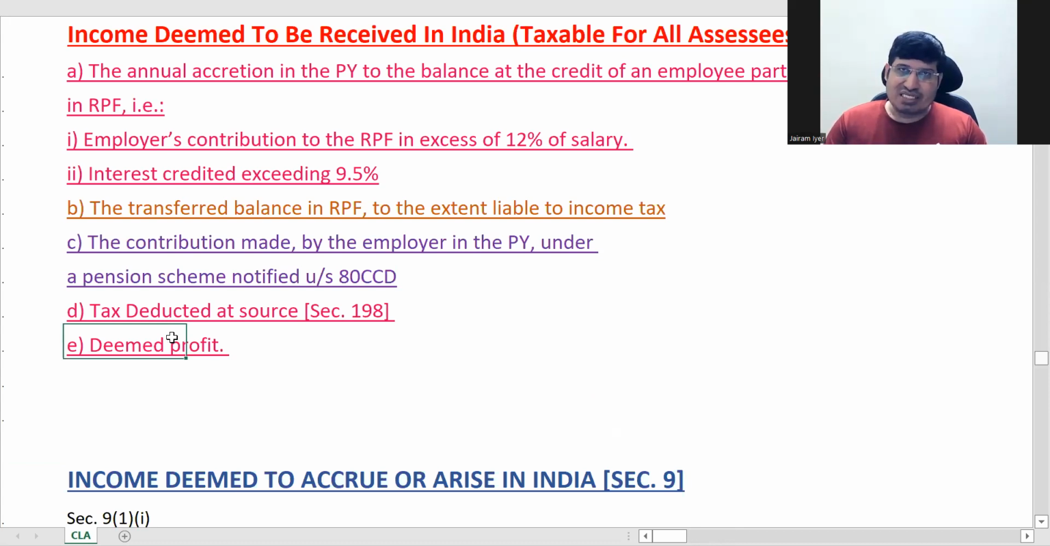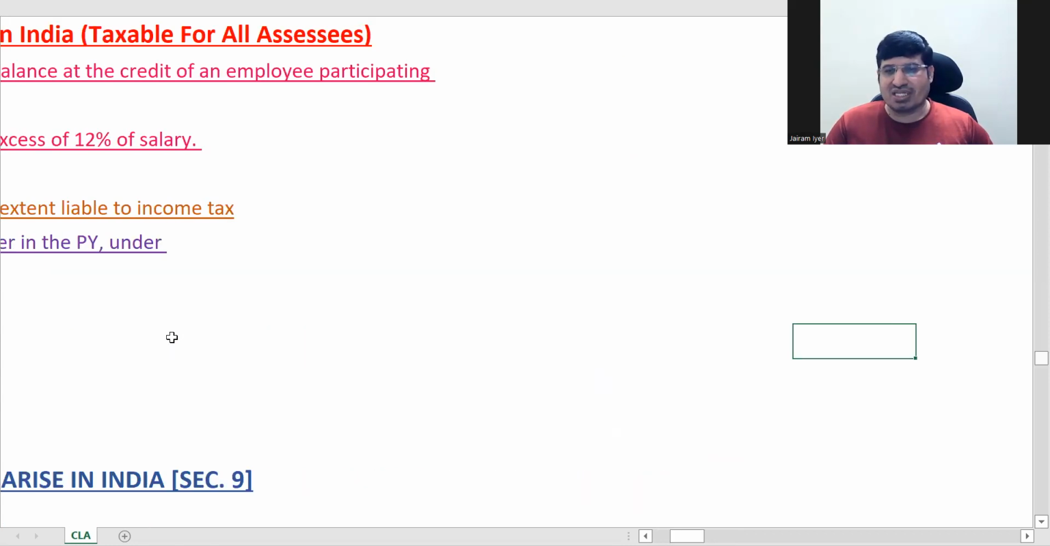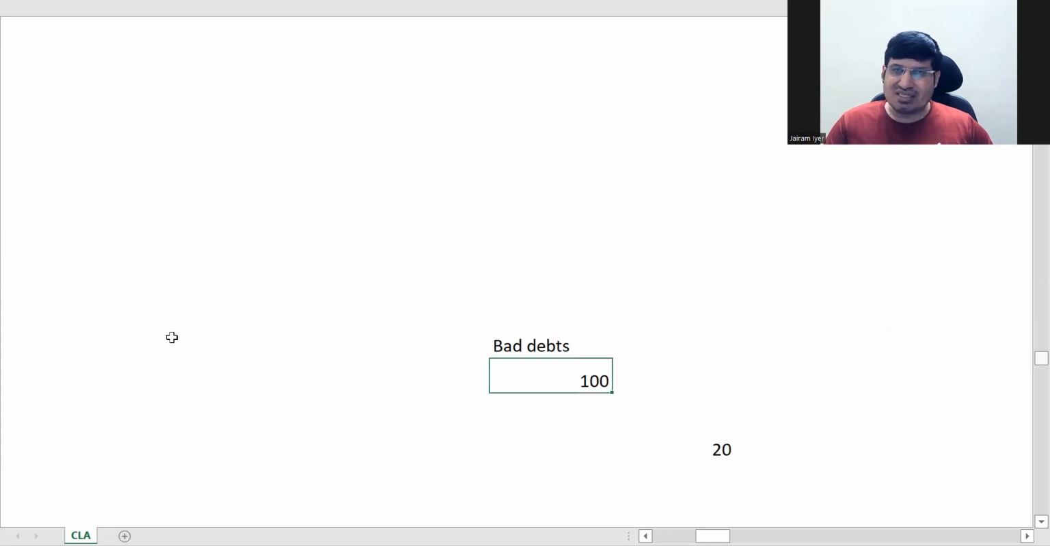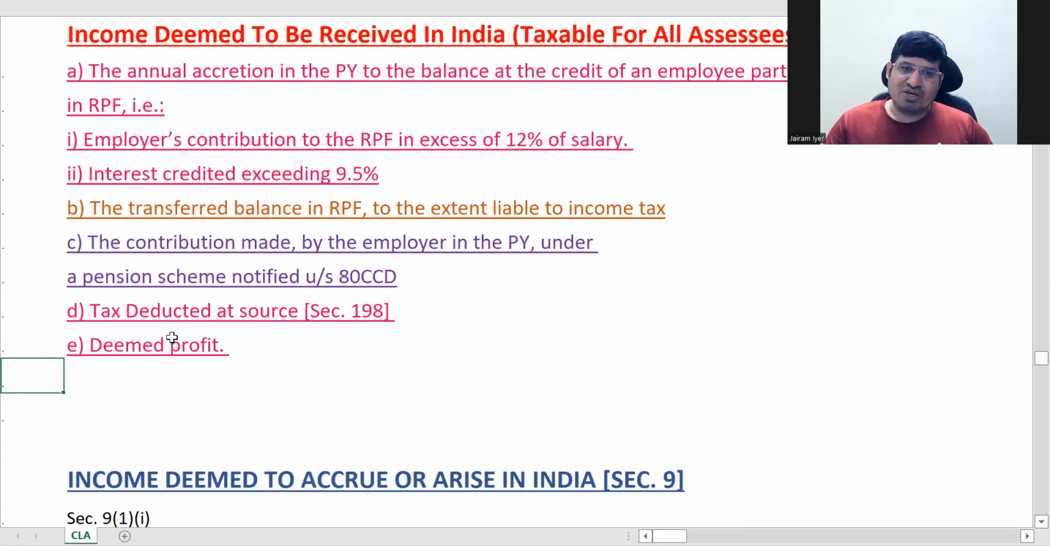So this is just one example which I gave you. There are some more related examples that we will also study in PGBP. So basically things like these are said to be deemed income or deemed profit. So it is also deemed to be received in India.